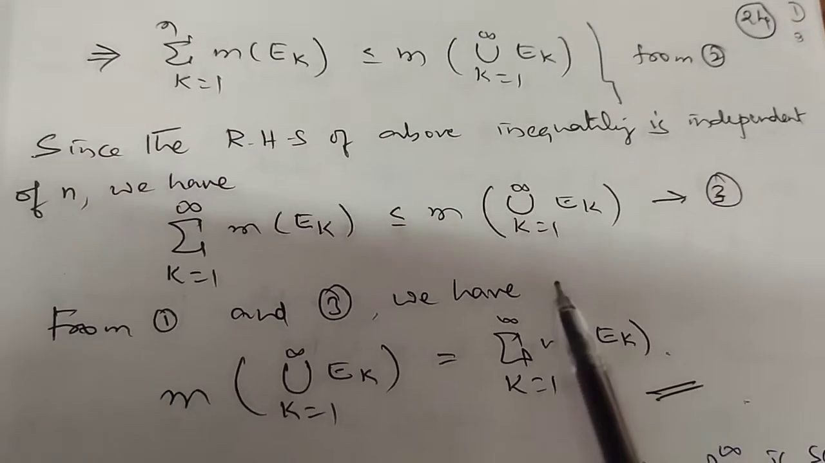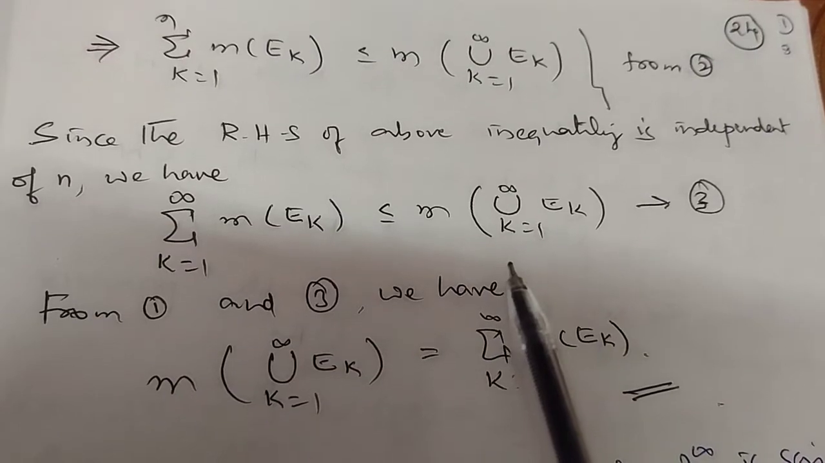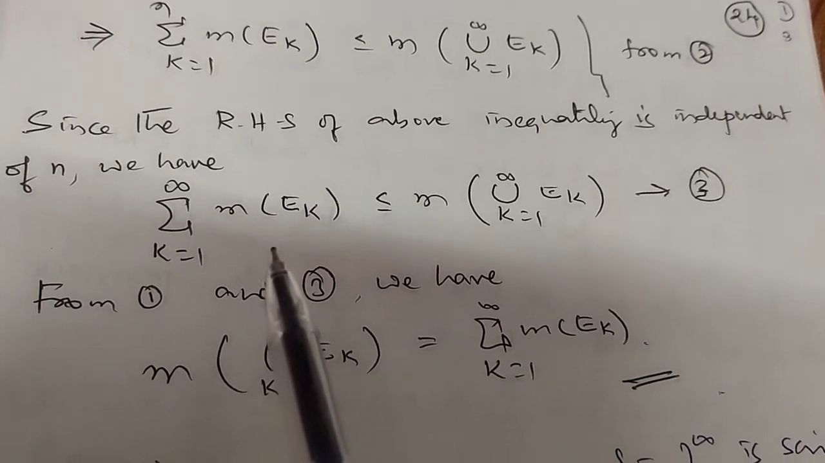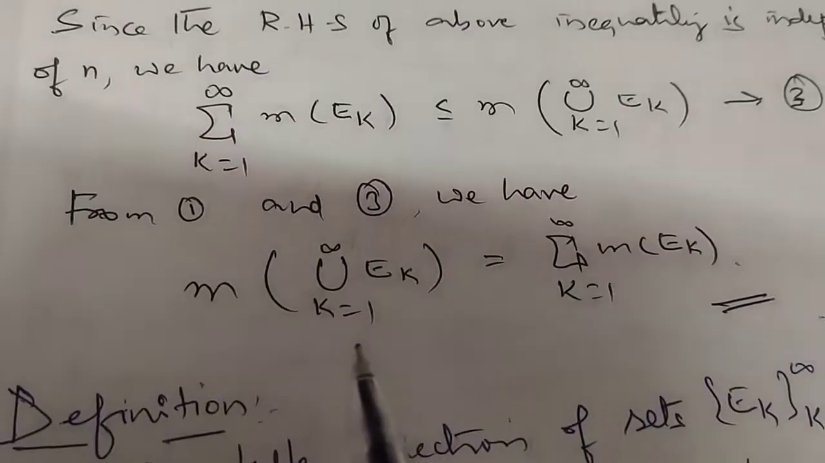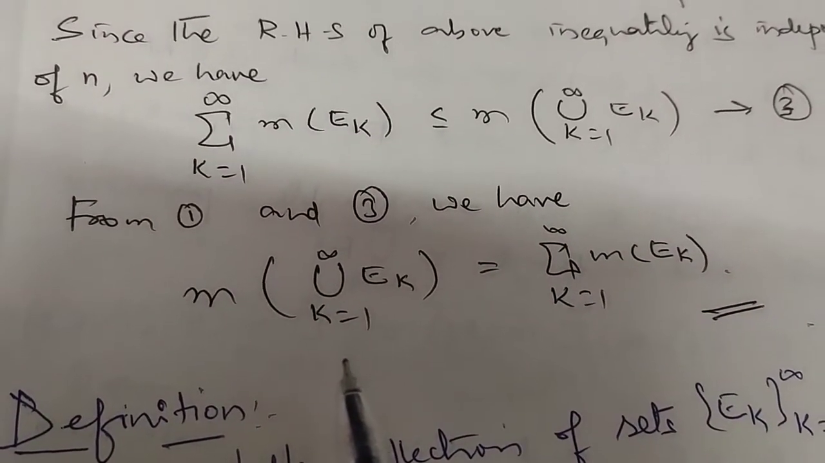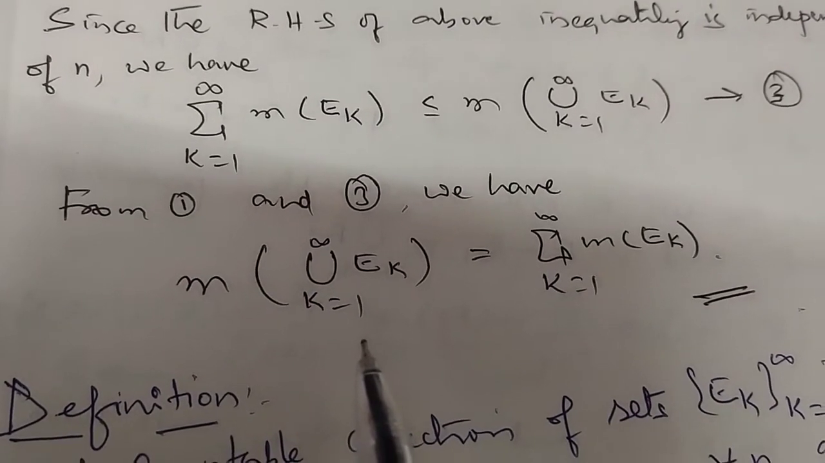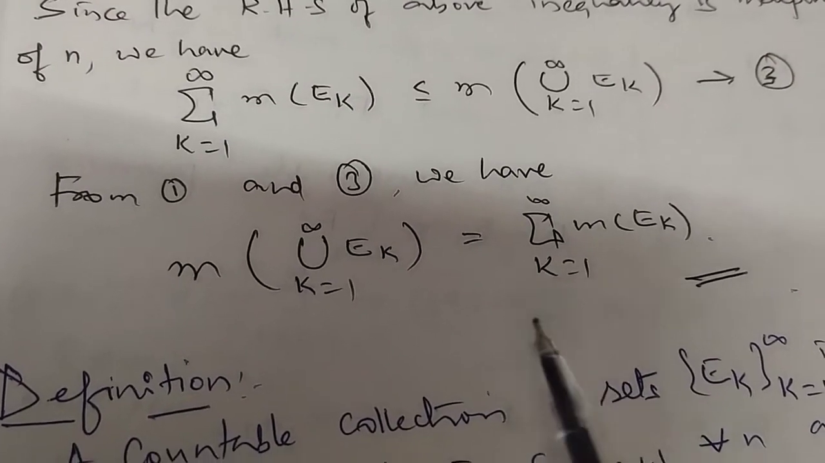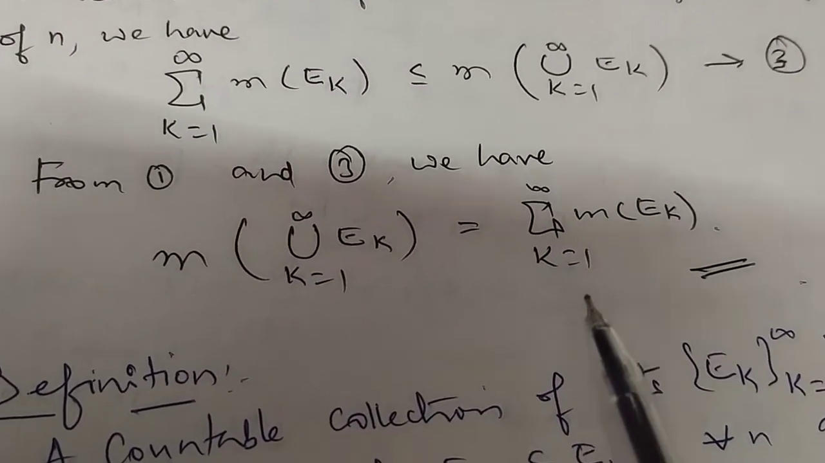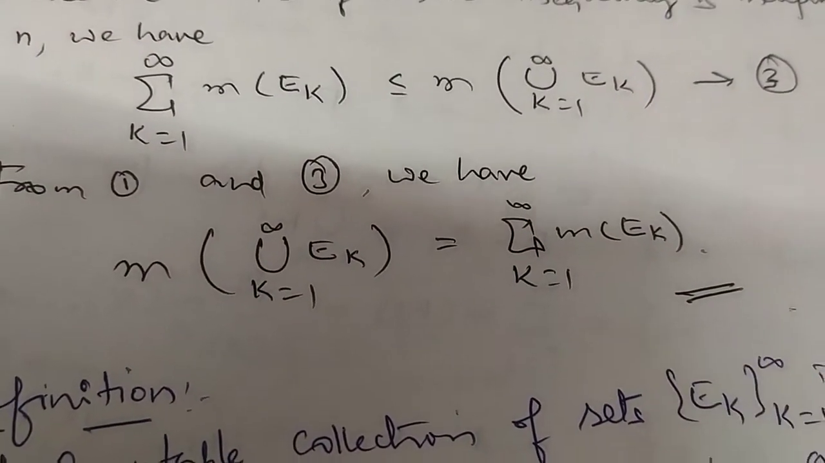Now the first one says measure of union k is equal to 1 to infinity Ek is less than or equal to summation k is equal to 1 to infinity measure of Ek, and 3 says the reverse. So from 1 and 3 we have M of union k is equal to 1 to infinity Ek is equal to summation k is equal to 1 to infinity measure of Ek, right?